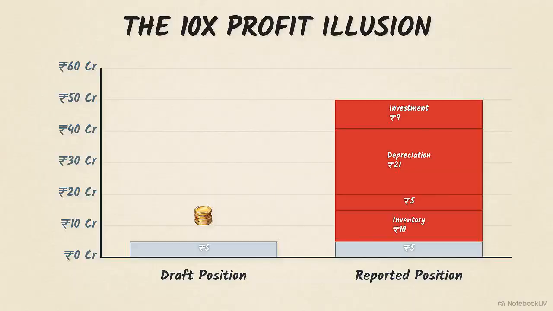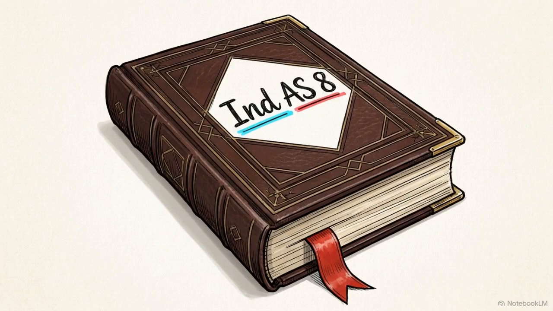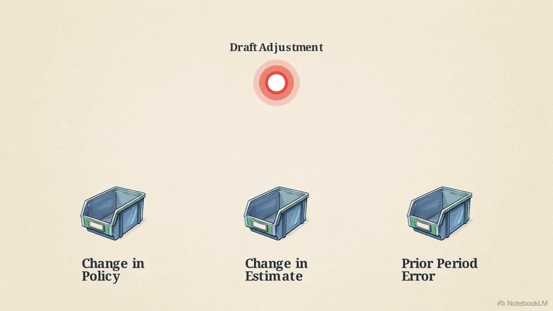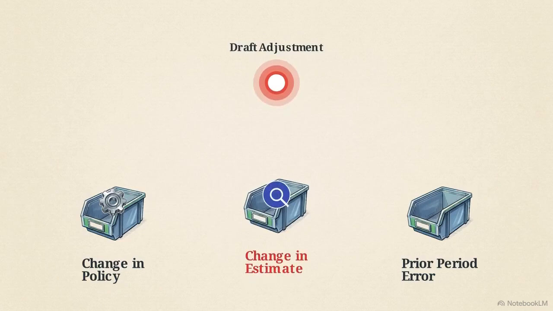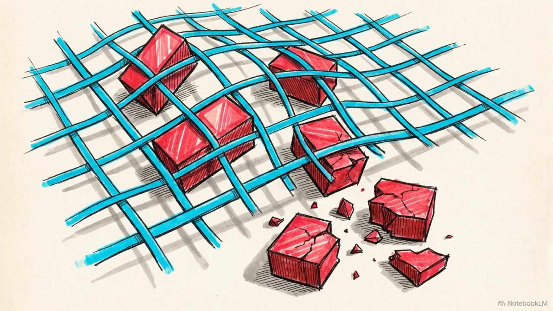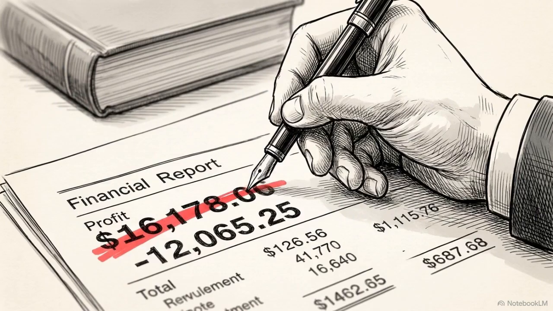Are they legal? To find out, we have to run every decision through Ind AS 8. This standard requires us to sort every accounting change into one of 3 distinct buckets: a change in policy, a change in estimate, or a prior period error. This framework acts as a technical filter. It requires every adjustment to be justified by specific criteria, preventing the board from using accounting choices to hit a